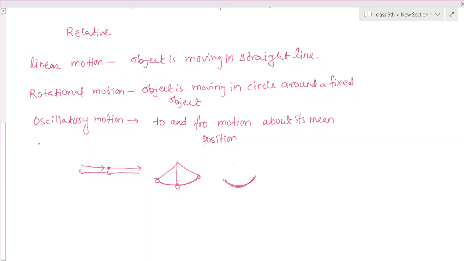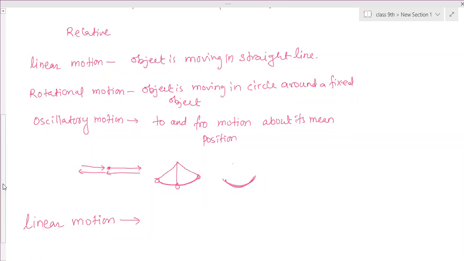Okay, so these are the three types of motion. In class 8th, you are learning only linear motion. You only know what the types of motion are, but this year you are learning everything only about linear motion. Rotational motion, that is circular motion, you will learn in class 11th, not now.